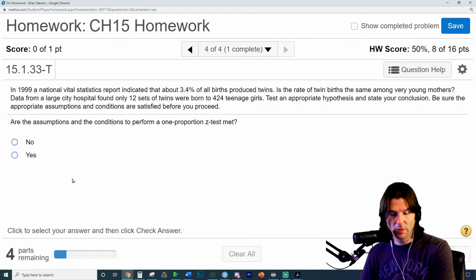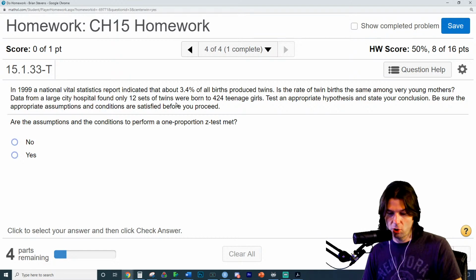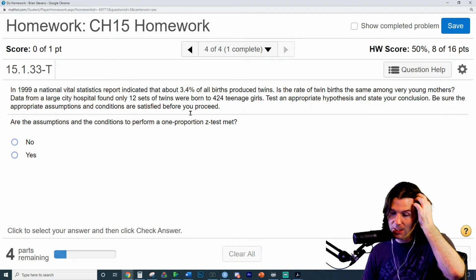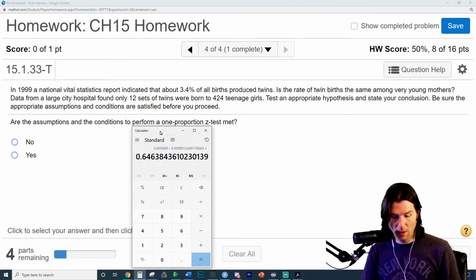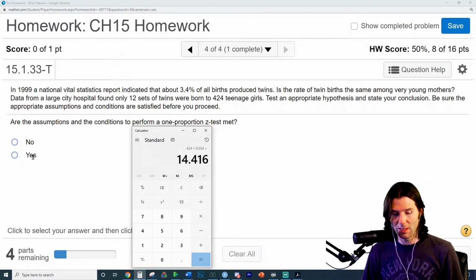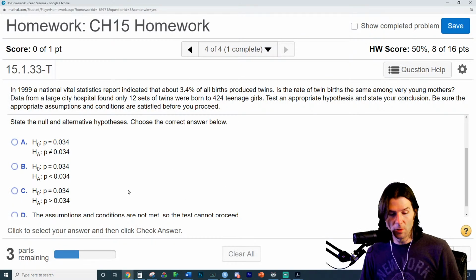And so the question asks, are the conditions met? We need randomly selected individuals. Are they random? Sure. Is it less than 10% of all teenage girls? Sure. And do we have at least 10 expected successes? So we have to do the n p naught. So n p naught is 424 times 0.34. And we have at least 10 expected successes, and we have at least 10 expected failures. So we are good.